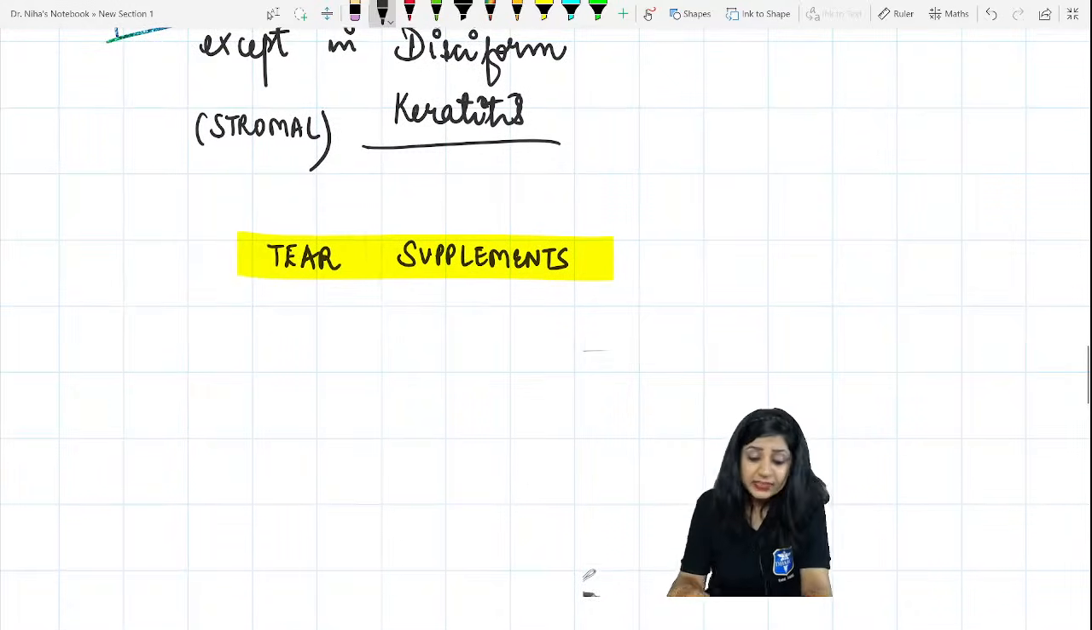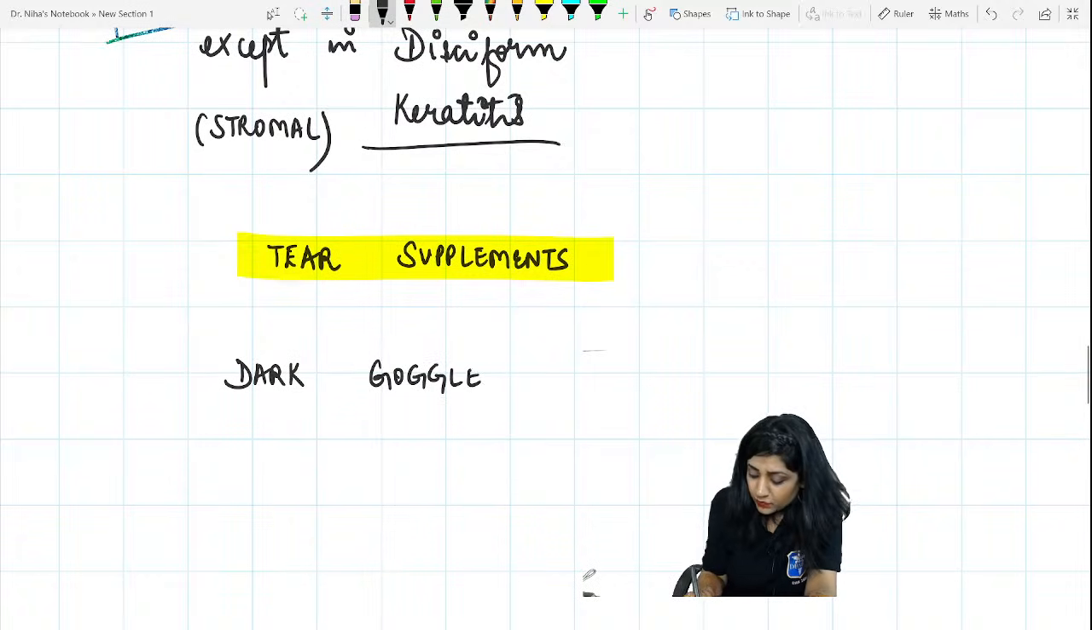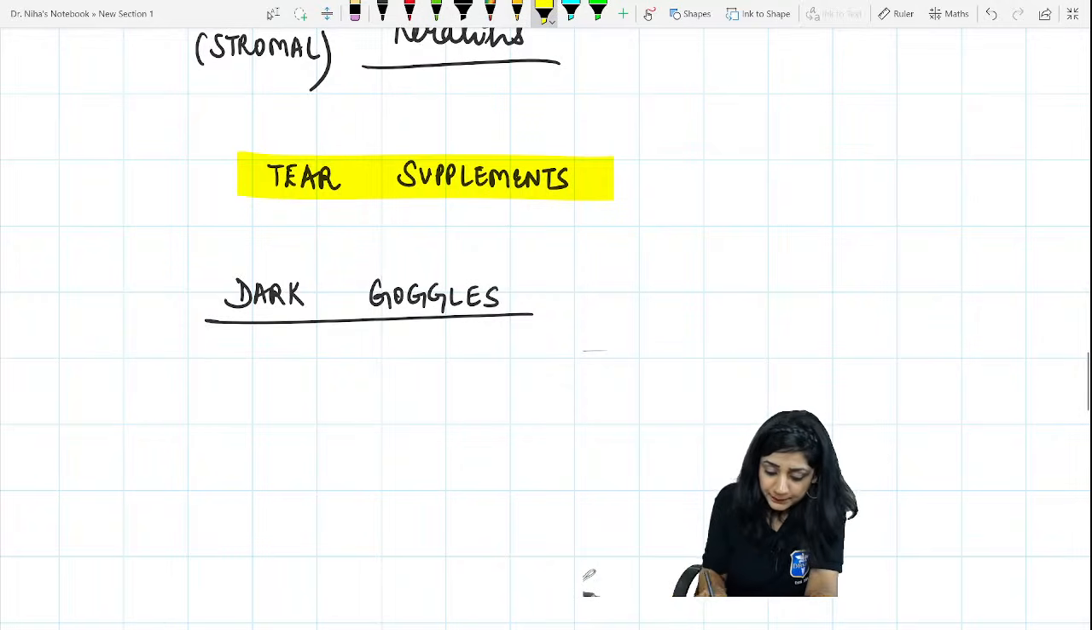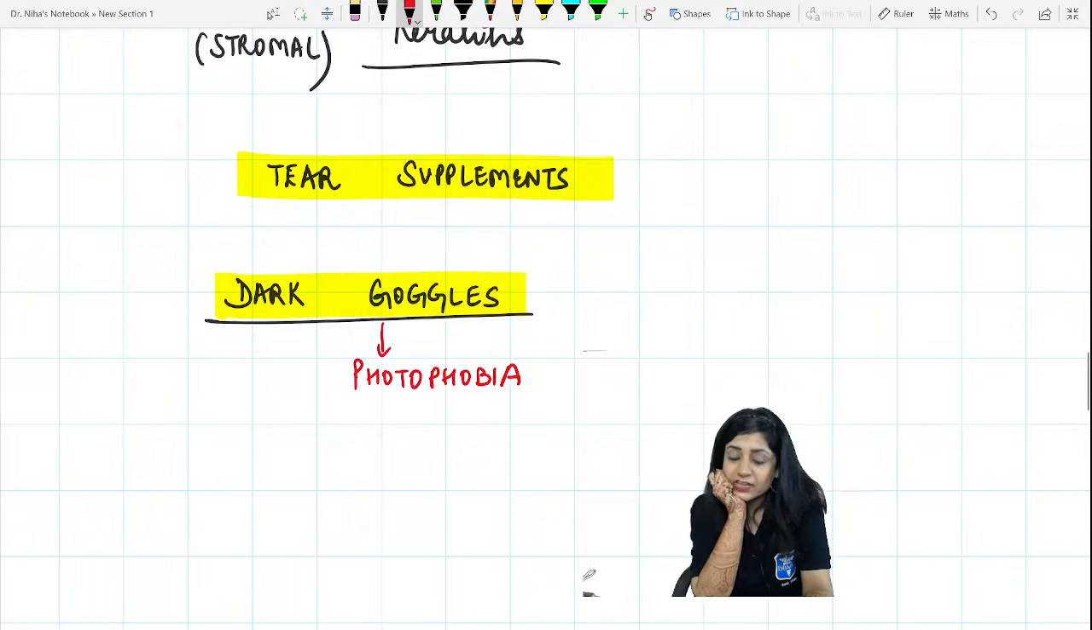Atropine is done. Dark goggles. Okay, why do I want to give the dark goggles? Why do I want to give these dark goggles? Anybody? Dark goggles we will give for the photophobia. For the photophobia, we can give the dark goggles.